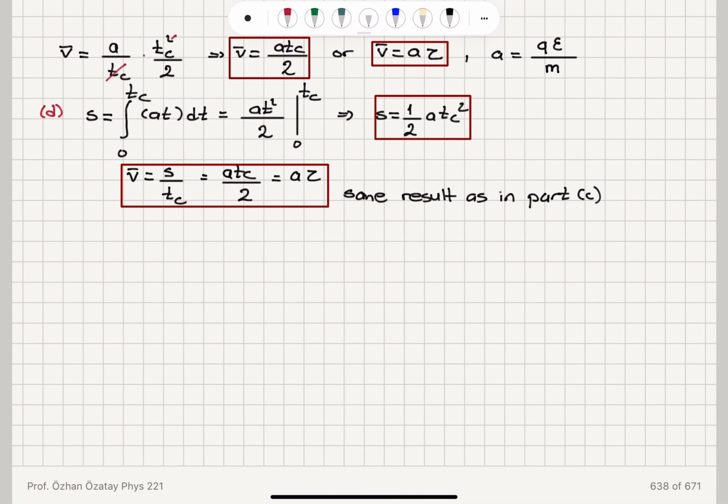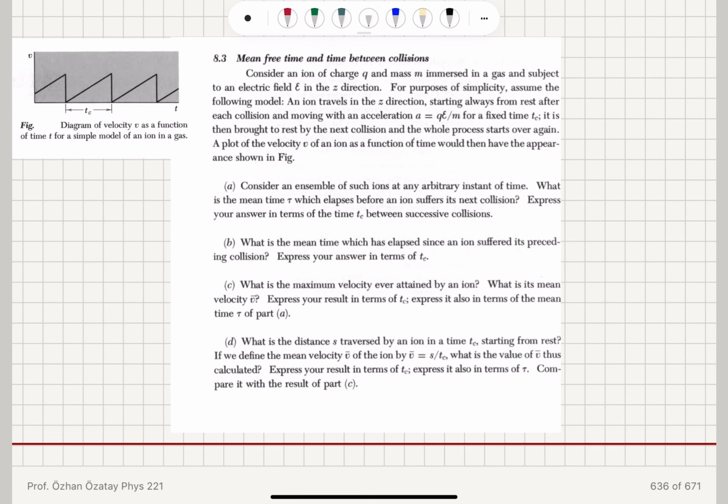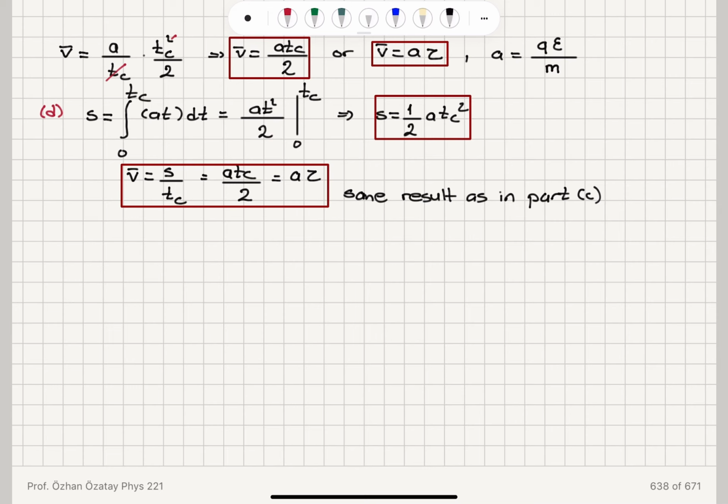Now the distance traveled between 0 and tc is the integral of V of t dt, which is the integral of At dt. That gives us 1/2 A tc squared. This is constant acceleration motion, and we define the mean velocity as s divided by tc, the distance traveled divided by the collision time. This also gives us the same answer. The mean speed is A tc over 2, or A times tau.